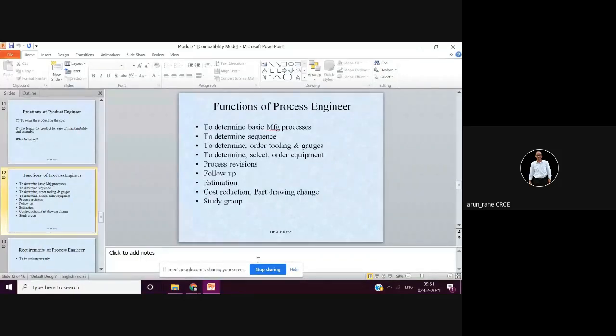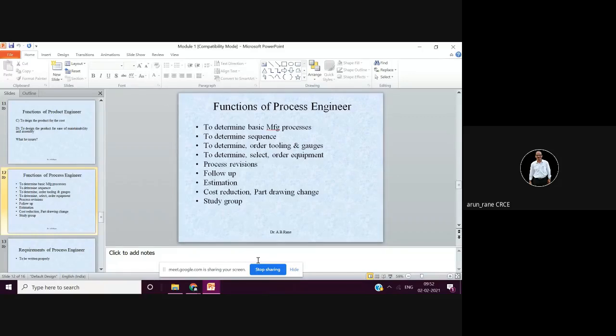Or if there are many changes, or if there are different products manufactured in an industry, then there is a separate department called the tool design department, because the load is very high, so the product engineer or process engineer cannot go on designing the tools. They don't have time. So it is the tool design department's duty to design the tools and do the detailing. But of course, the inputs are taken from the product engineer as well as the process engineer, whether to make an injection mold, blow mold, transfer mold or compression mold.